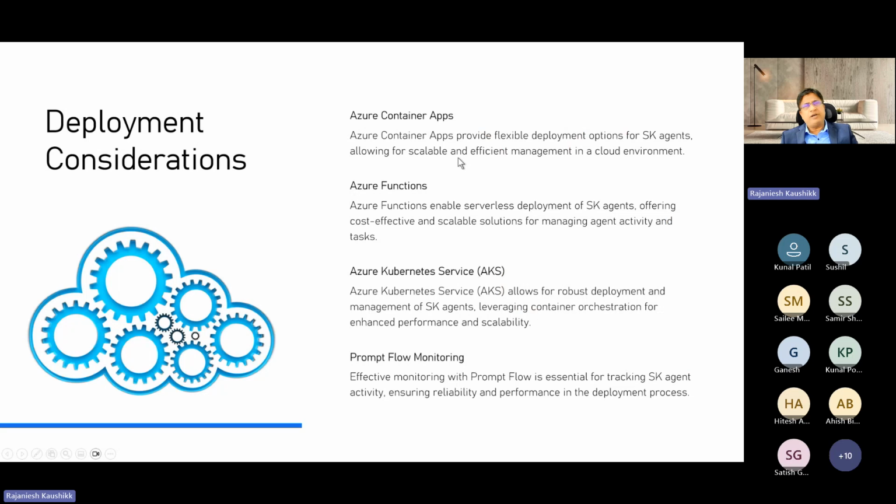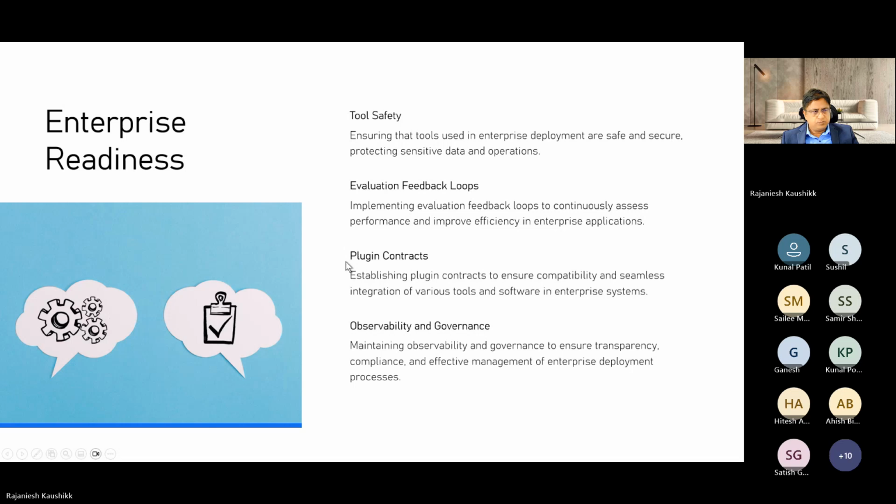Now you might be thinking, okay, I have developed the agent. How do I deploy it? Because deployment is a very, very important part. For deployment, there are multiple options. Azure Container Apps can be used. Azure Functions you can use. Azure Kubernetes Service, another flavor of Kubernetes. And you can use Prompt Flow for monitoring. So these are the deployment considerations for an agent.